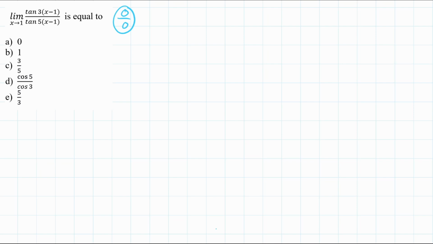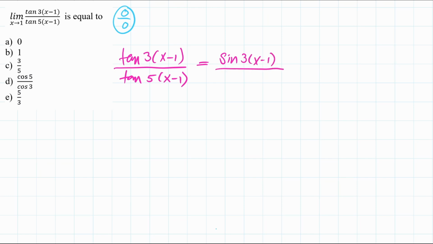If you look at this expression, tan of 3 multiplied by x minus 1 divided by tan of 5 multiplied by x minus 1, you see that I can write the numerator as sine of 3 times x minus 1 divided by cosine of 3 times x minus 1, and the denominator also as sine of 5 times x minus 1 divided by cosine of 5 times x minus 1.